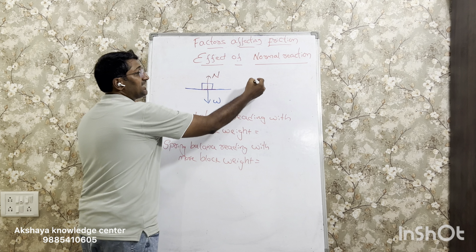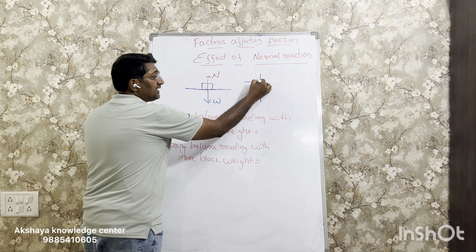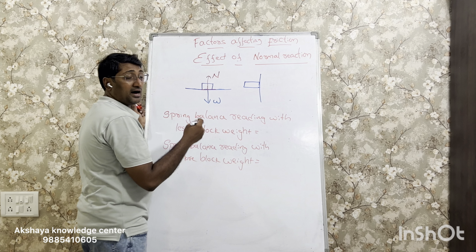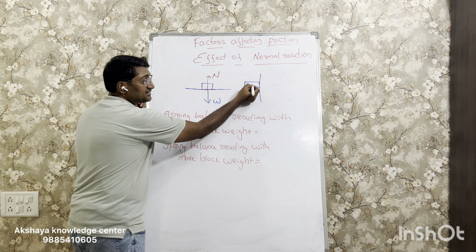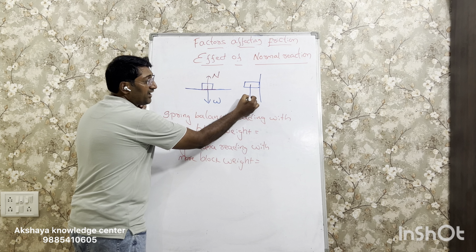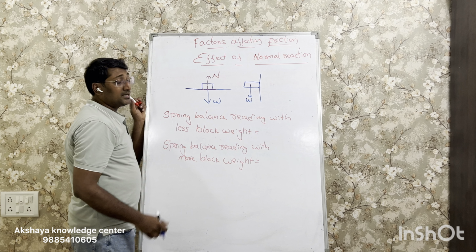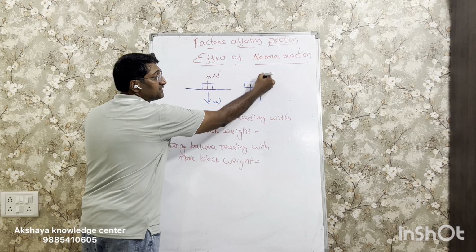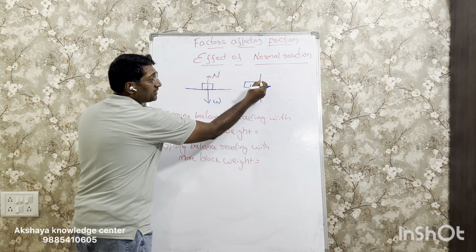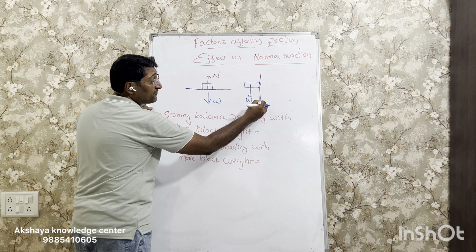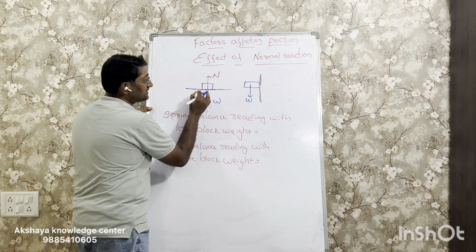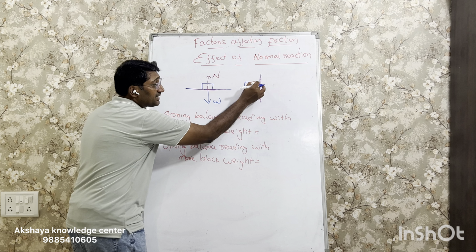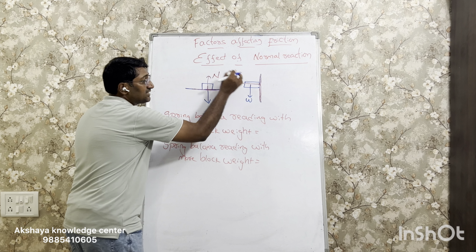Now let's take a different scenario. Let's say the block is placed on a wall, and since it is on a wall, doesn't matter where it is, the weight is always acting downwards. But this time there is no bottom surface. The only surface you have is the wall surface. Here the normal reaction always starts from the surface in contact. So this surface is touching the block and here this surface is touching the block. The normal reaction would be in this direction.